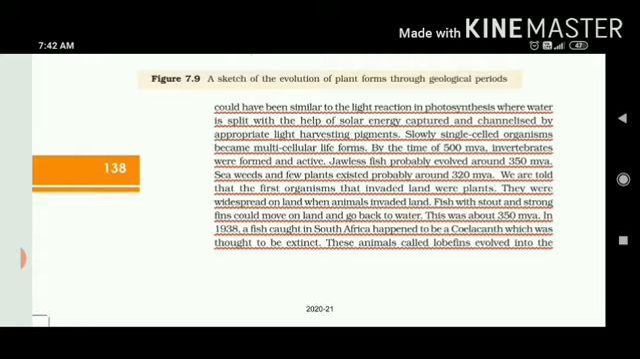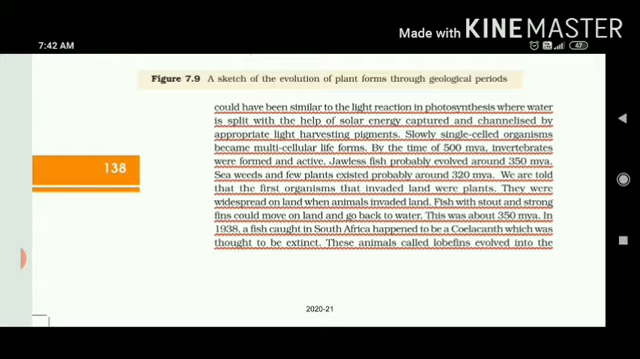were active. Then jawless fish probably evolved around 350 Mya. This you have to just remember for knowledge purposes. Then seaweeds and a few plants existed around 320 Mya, and the first organisms present on land were plants. Because all the creatures that existed earlier on the earth were aquatic in nature. But as they came to the terrestrial or land side, they were the plants. So they spread widely, and when animals invaded land, earlier there were plants.